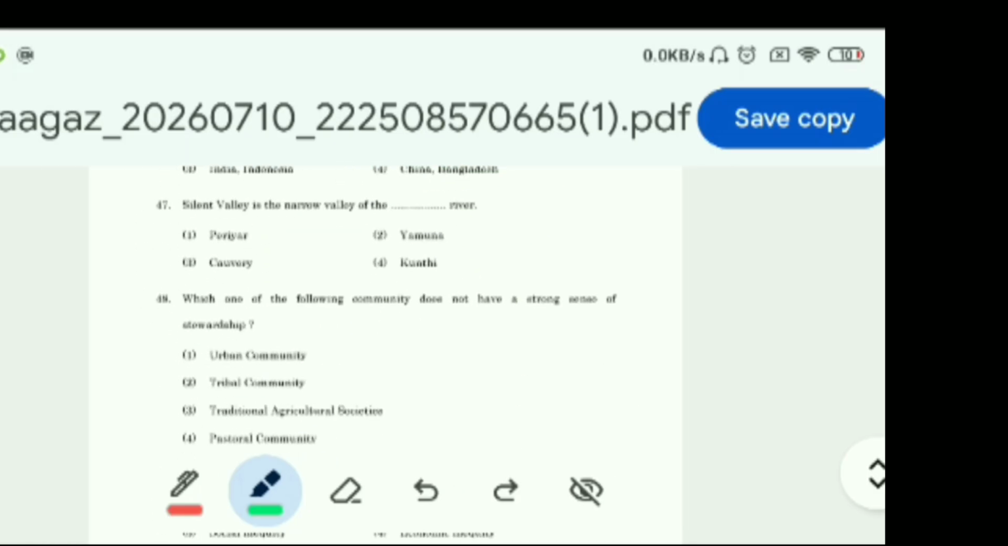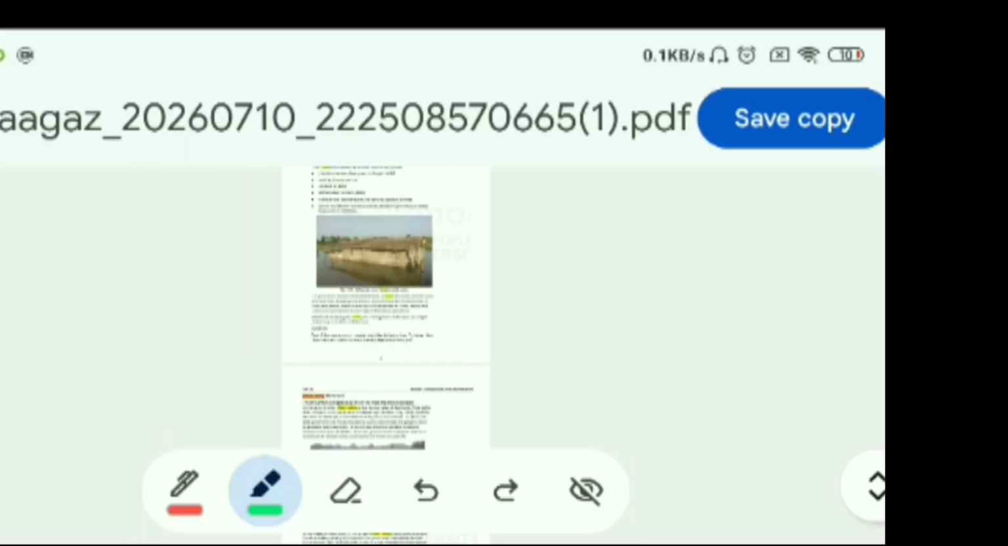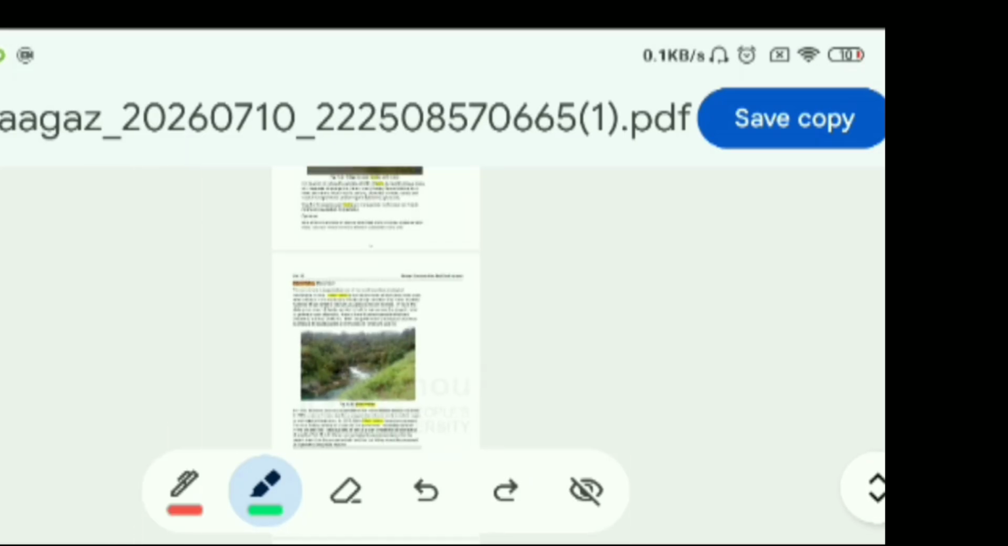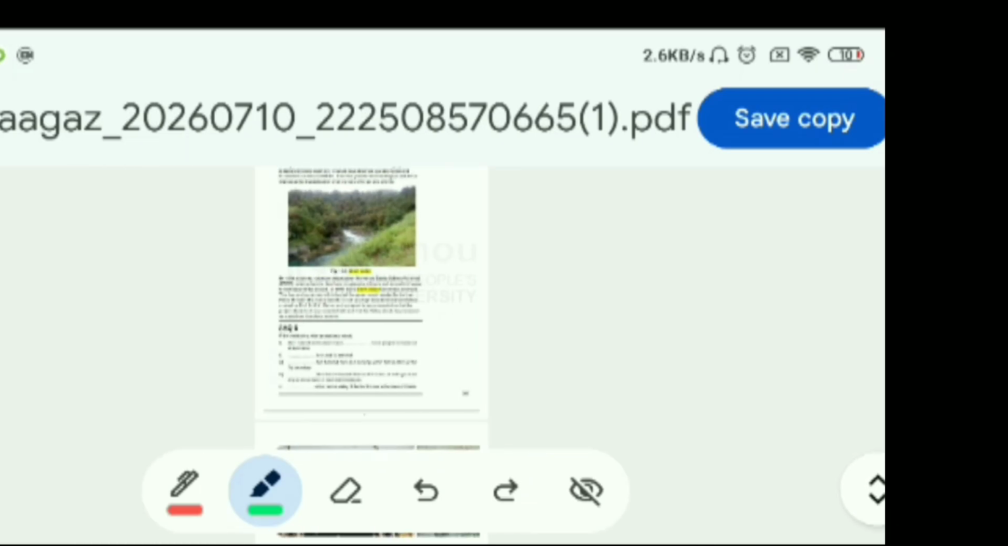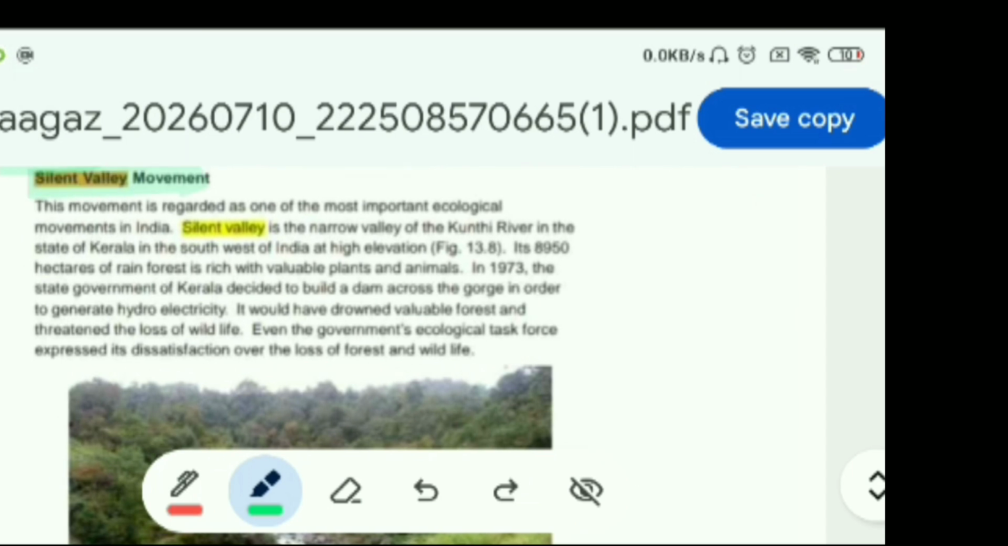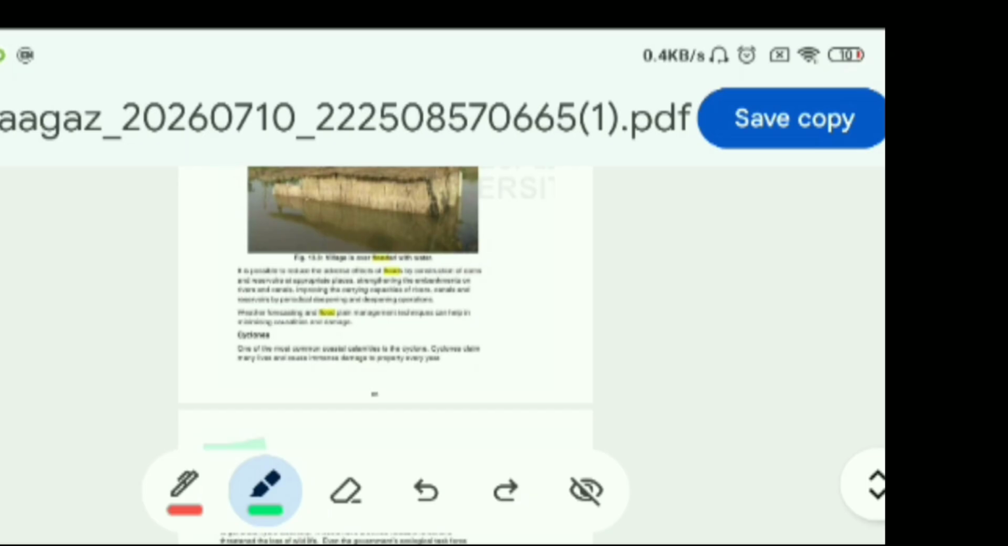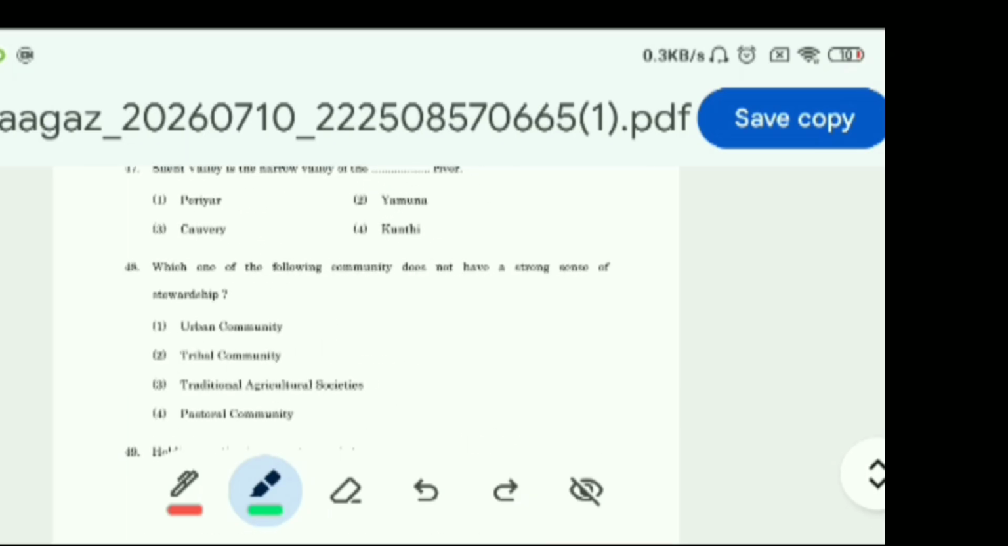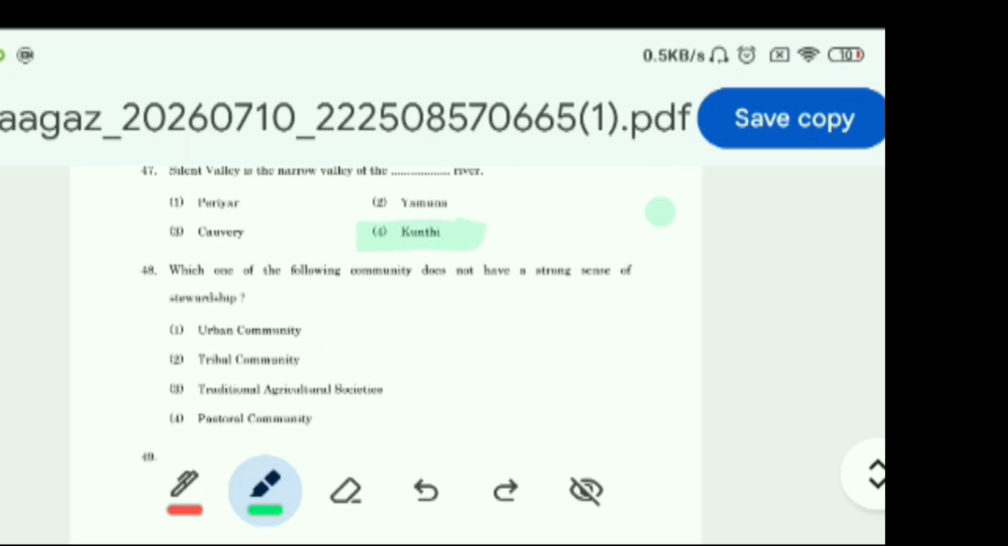Question 47, Silent Valley is the narrow valley of the Dash River. Options are Periyar, Yamuna, Kaveri, Kunthi. Now this answer we can find on page number 267 of unit 13, Silent Valley movement. Silent Valley is the narrow valley of the Kunthi River in the state of Kerala. So Kunthi River, which is the fourth option, is correct.